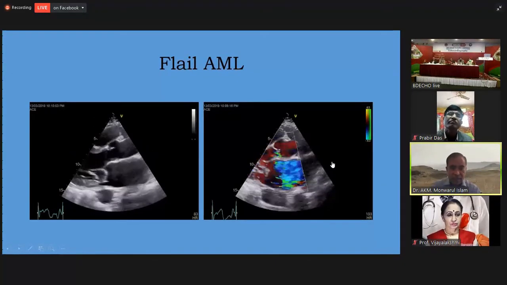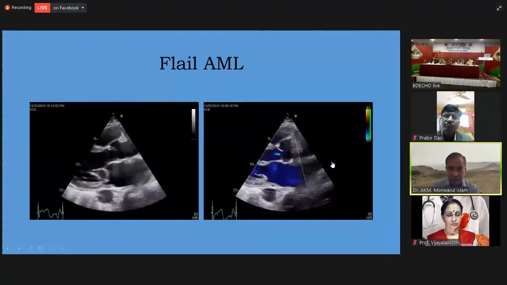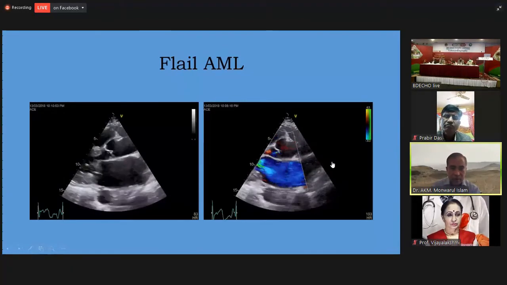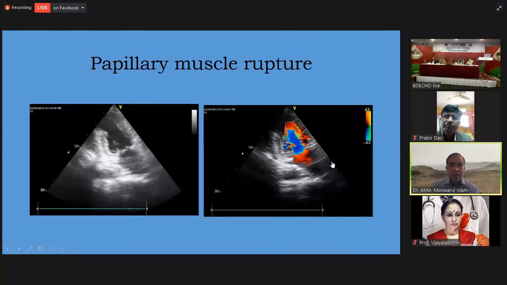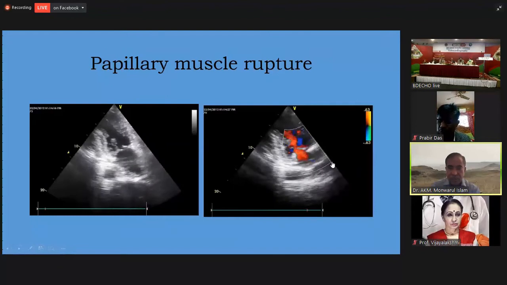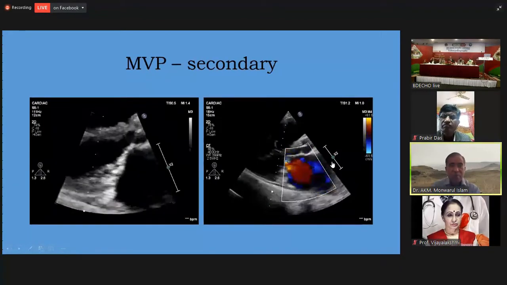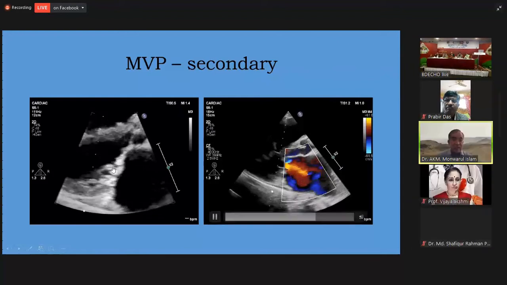This is another example of flail AML. This is a case of papillary muscle rupture secondary to acute myocardial infarction producing severe MR. The mitral valve prolapse sometimes may be secondary. This is probably not due to myxomatous degeneration, as is the case here.